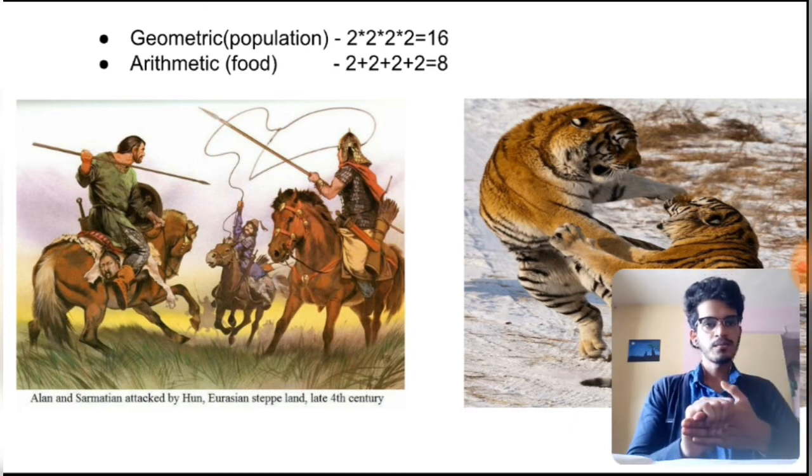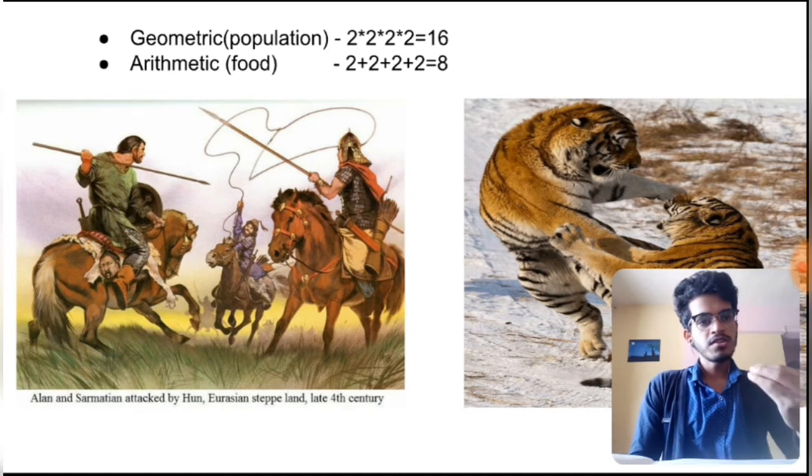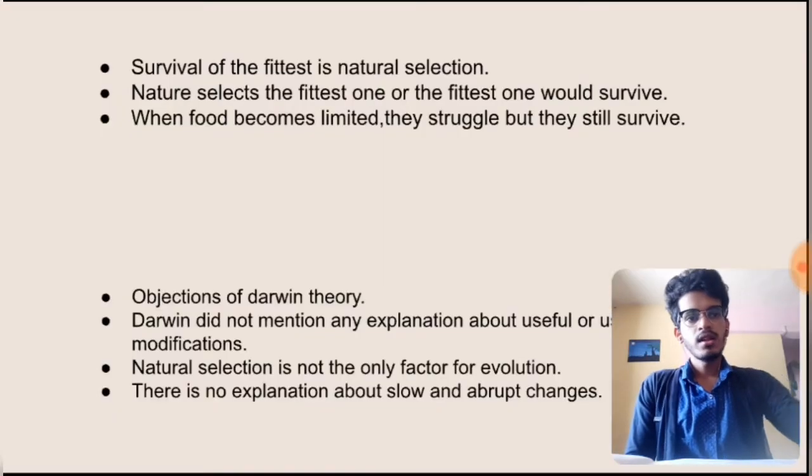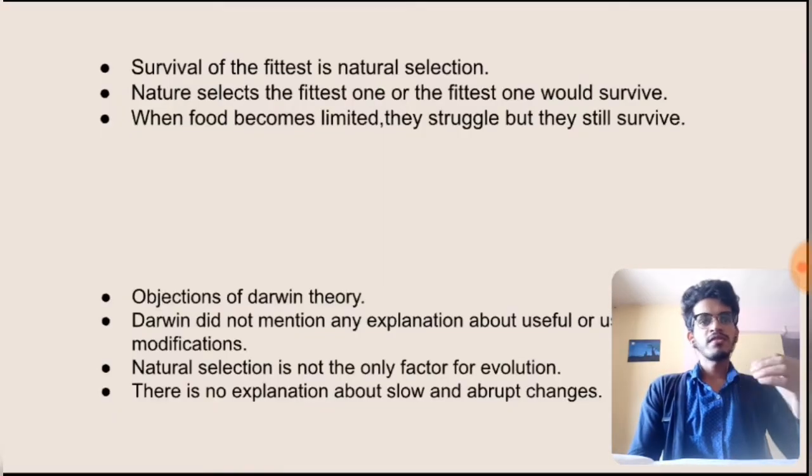For example, the cheetah. If the cheetah was not fast, he would never get his food. He wouldn't be able to hunt down any animal. So what is an essential modification in the cheetah according to the theory? The modification in the cheetah is that he is faster than other animals. Now let's do a quick revision. Survival of the fittest is natural selection. Nature selects the fittest one, or the fittest one would survive. When food becomes limited, they struggle, but still they survive.